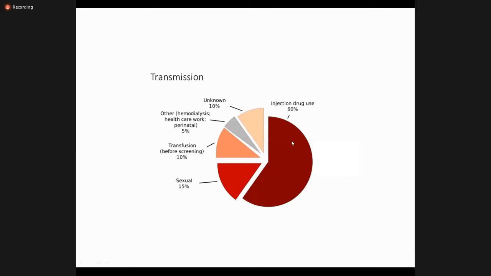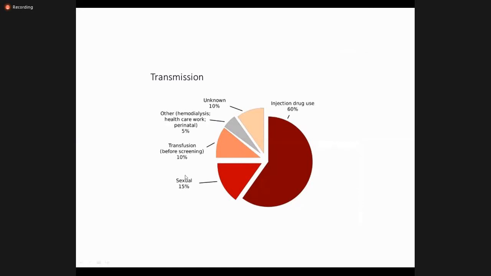Now, coming to the mode of transmission: injection drug abusers, just like hepatitis B, 60%, in 10% the cause is unknown, in 5% it is healthcare, hemodialysis, perinatal, blood transfusion, in 10% sexual, in 15%.